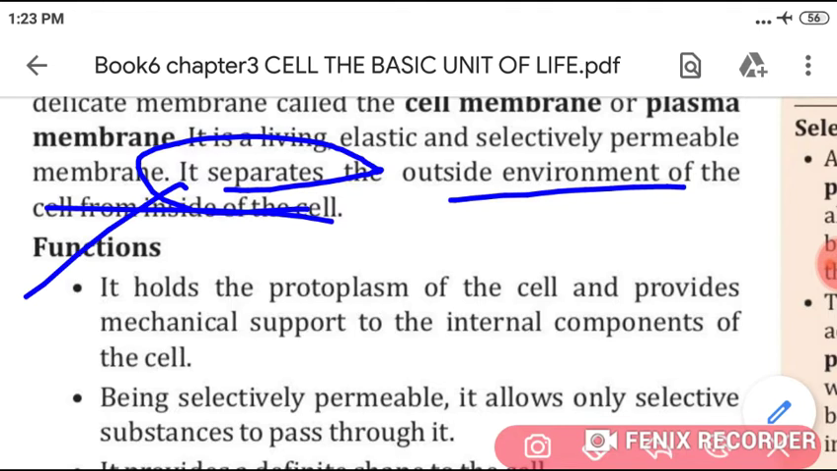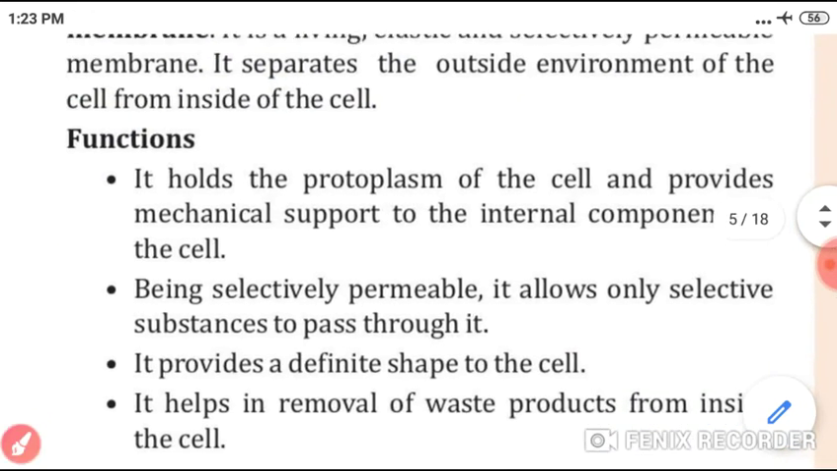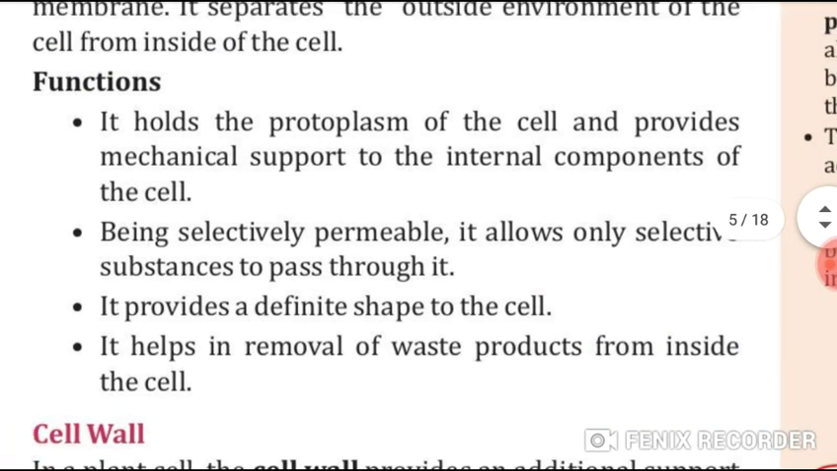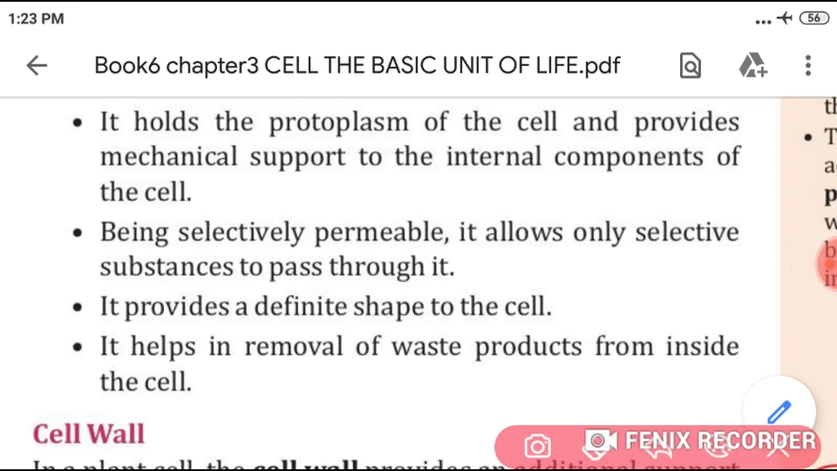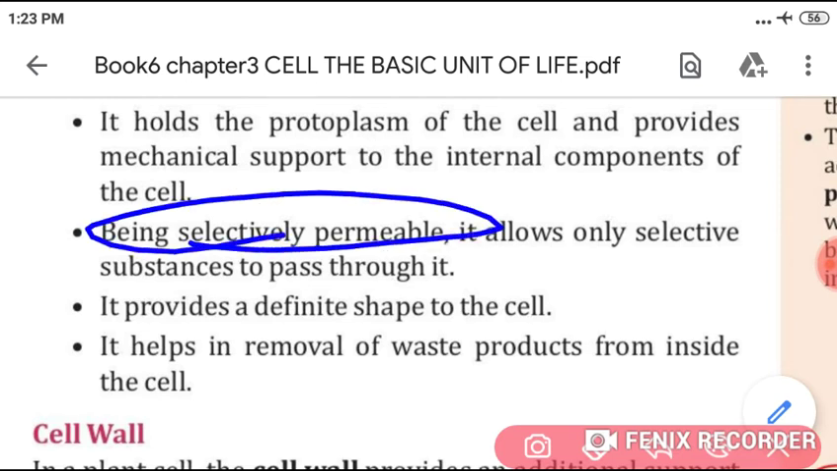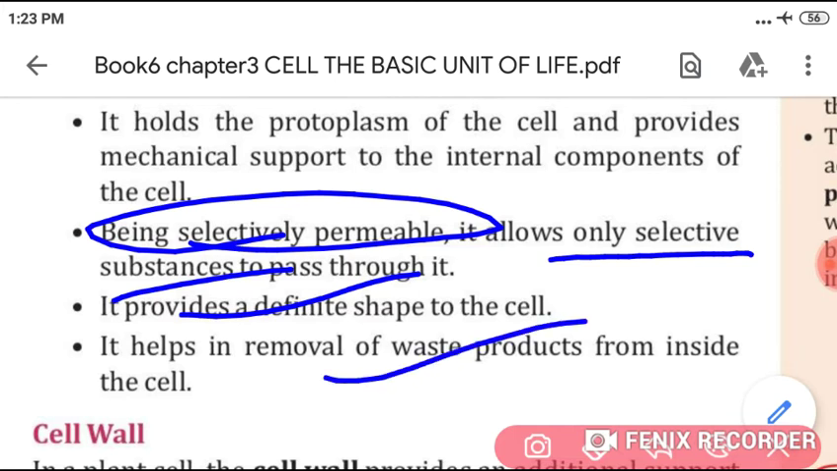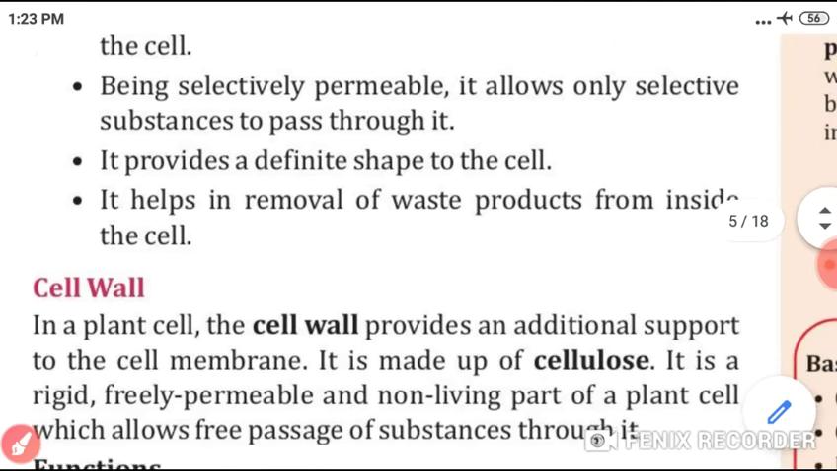Now, the main functions. First of all, it holds the protoplasm of the cell and provides mechanical support. Because it is selectively permeable, it allows only selective substances to pass through it. Next, it provides definite shape also. It helps in the removal of waste products from inside the cell, students.